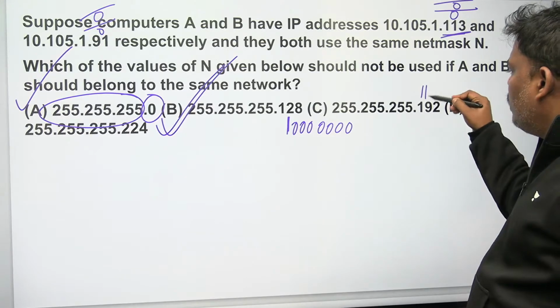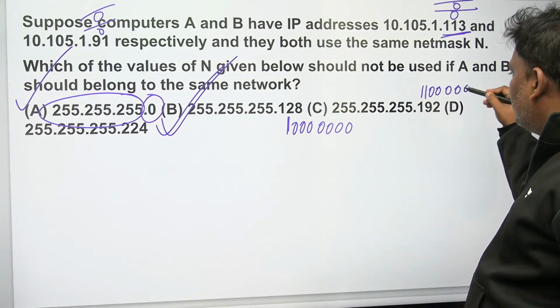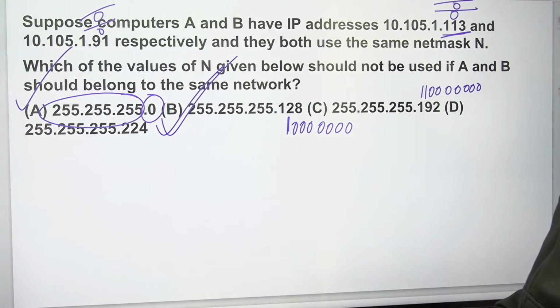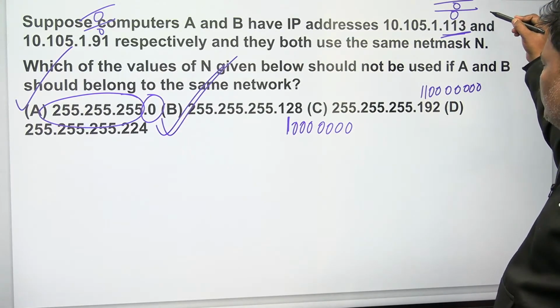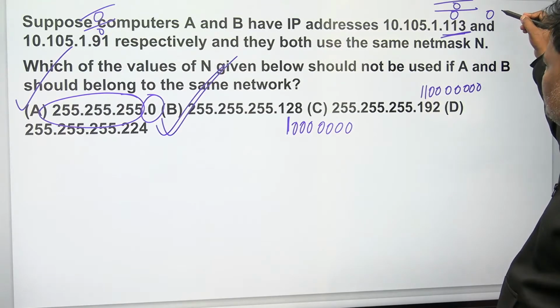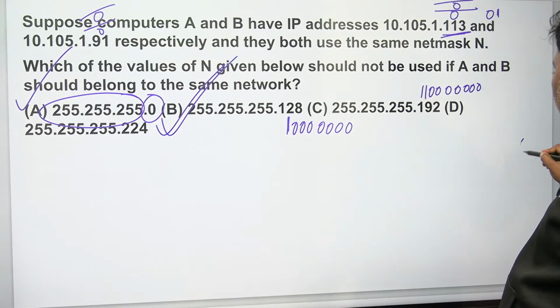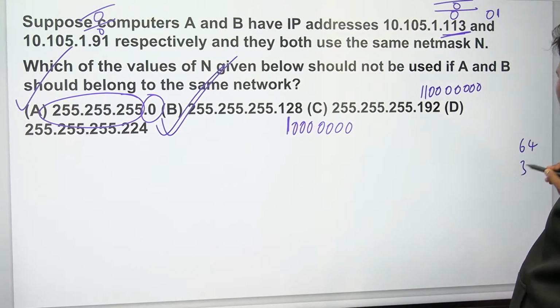Option C is 11, like this. Fine. Now can you help me? What about 113? Let's check 113. 0, right? 64, 32, which is going to be 96.